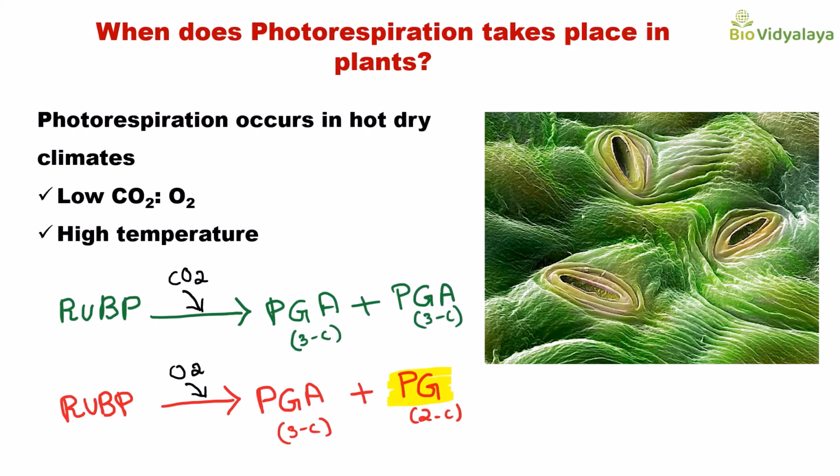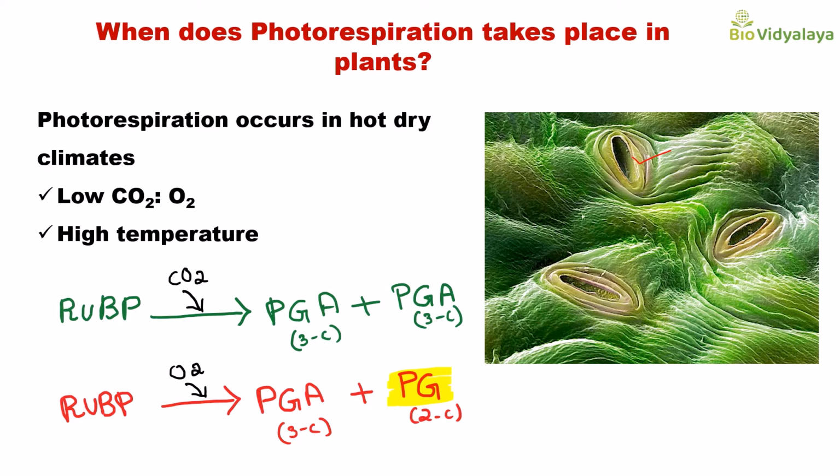So let's see why photorespiration happens and in which condition RuBisCO fixes oxygen instead of carbon dioxide. We know that plants have stomata. Here in this picture you can see the stomata. These stomata are leaf pores. On the surface of the leaf, pores are present, and those pores are known as stomata.